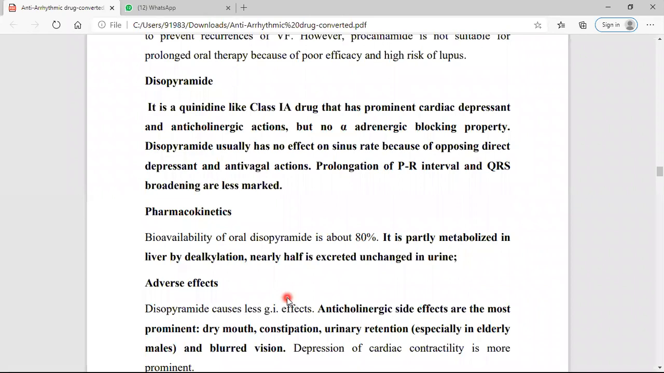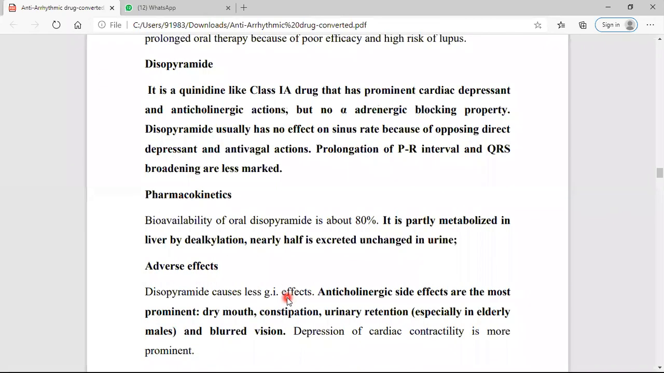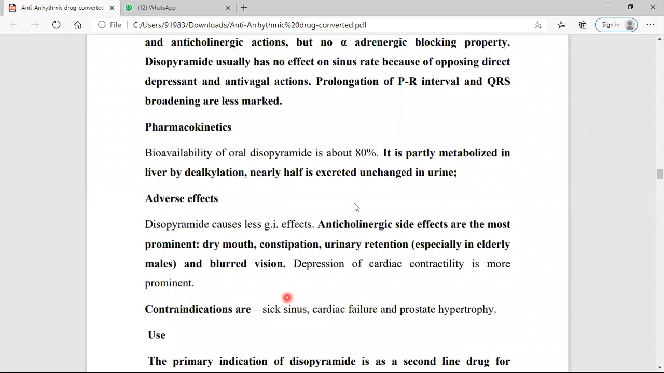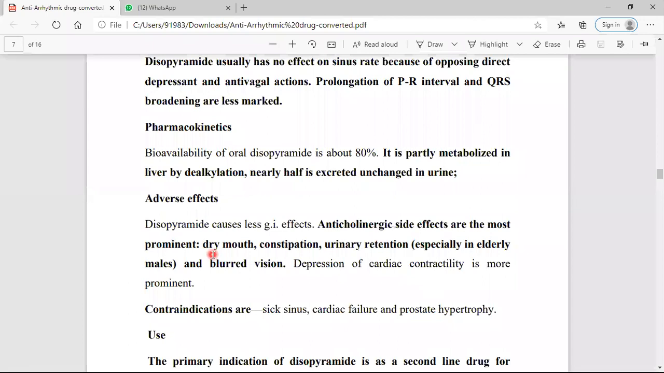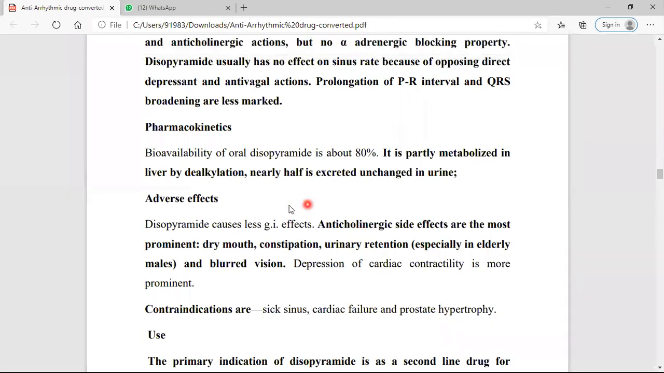Pharmacokinetics: it is metabolized by dealkylation. Adverse effects: as I am saying, it has anticholinergic action and hence gives anticholinergic side effects, which are the common side effects that atropine also gives, such as dryness of mouth, constipation, urinary retention, and blurred vision. Contraindications are sick sinus, cardiac failure, and prostate hypertrophy. Prostate hypertrophy means an enlargement of the prostate gland.